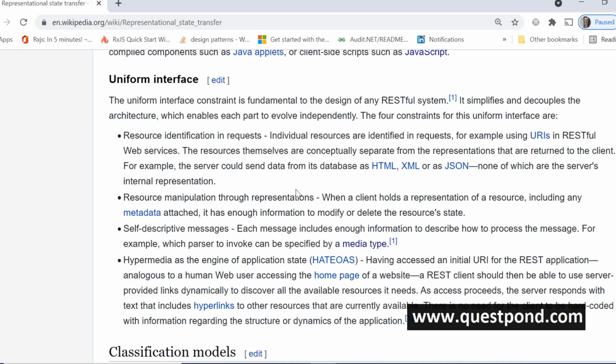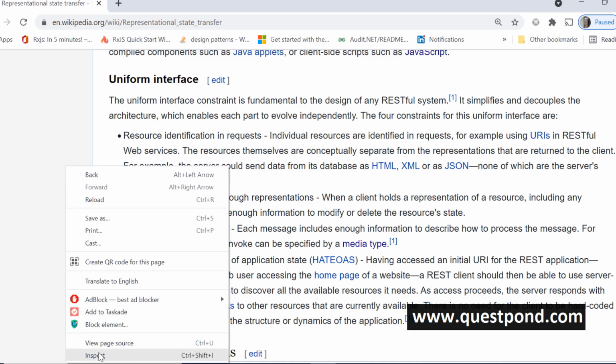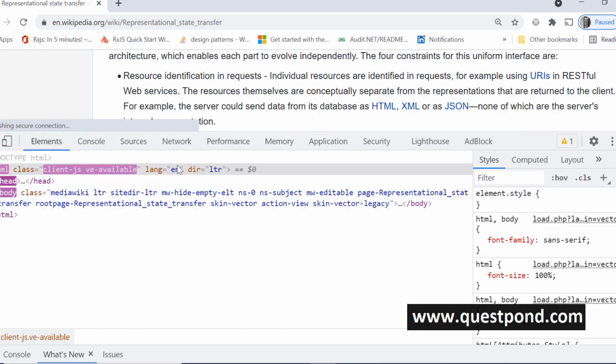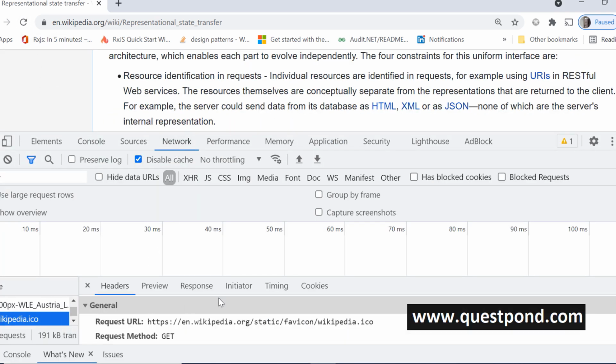Uniform interface. In uniform interface, the architectural constraint is that a resource should be identified by a URL, or there should be some kind of unique identification of that resource. So when you look at HTTP, we have the URL, right? Resource manipulation should happen through representation. So when you look at your HTTP protocol, if you see here in inspect, whenever you send data out here, you always send representations, so if you look at your header,